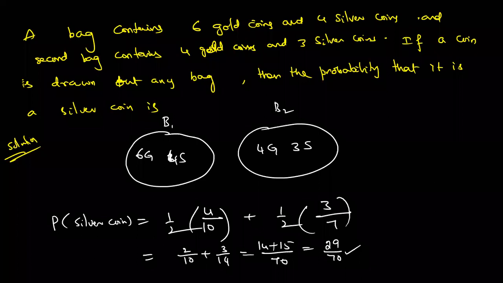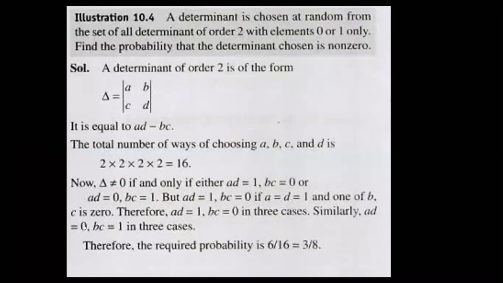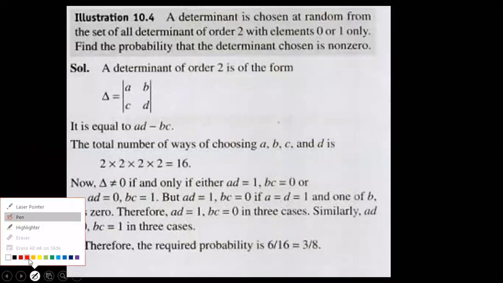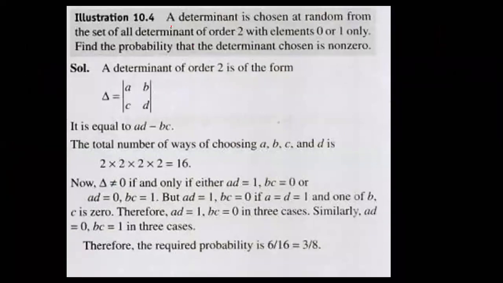So today I am going to introduce a new concept. Get ready. Okay. Now see, can anyone challenge this question? What is the answer? A determinant is chosen at random from the set of all determinants of order 2. You have to fill either 0 or 1 only. Then what is the probability that the determinant chosen is non-zero?